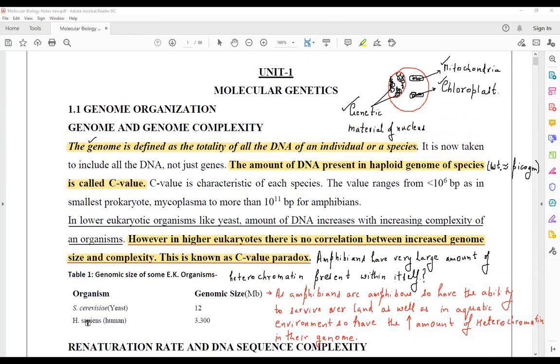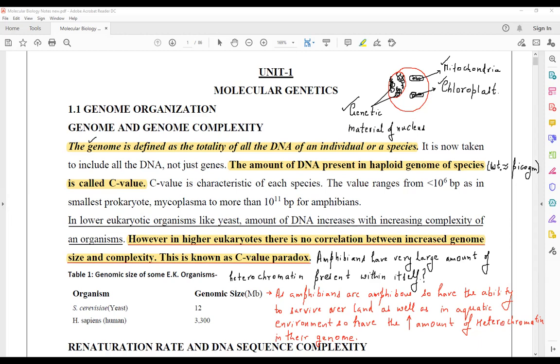I should rub this out and now move towards renaturation rate and DNA sequence complexity. Now, what do you mean by renaturation rate? Now, we will have to compare DNA sequences to determine whether the DNA sequence is complex or whether it is simple.